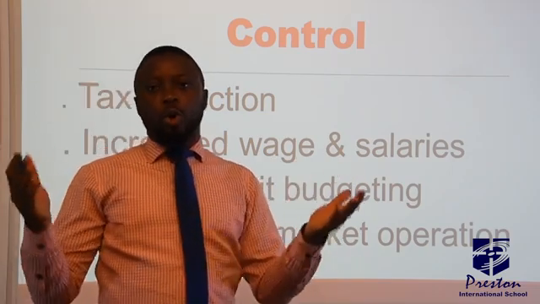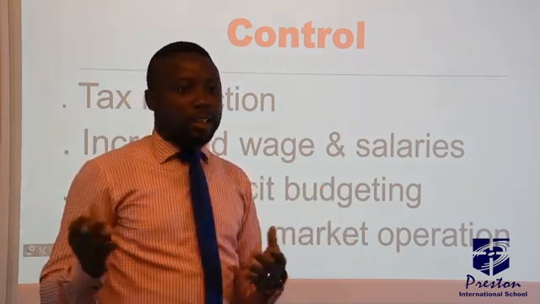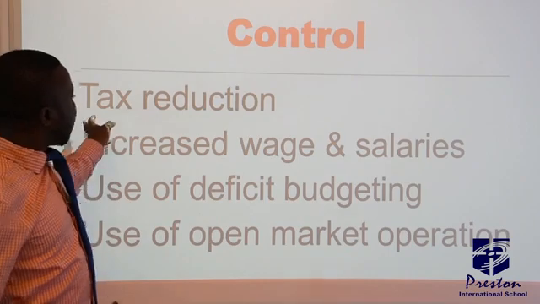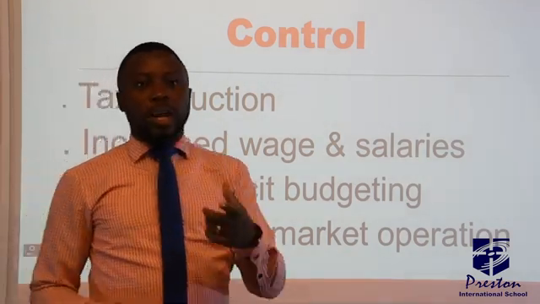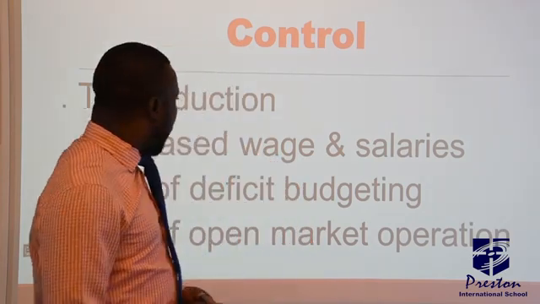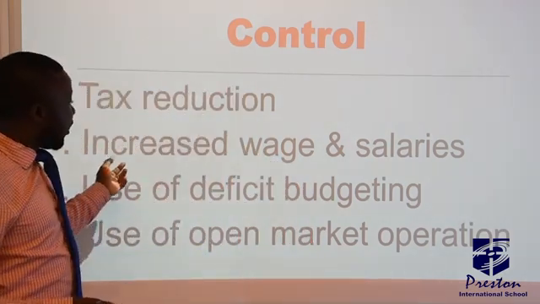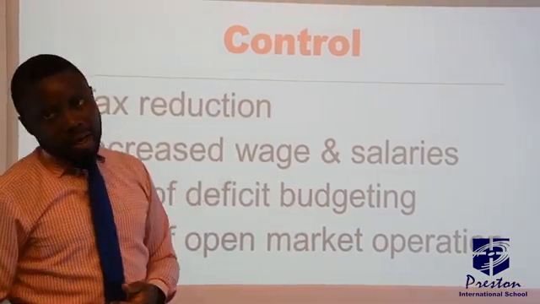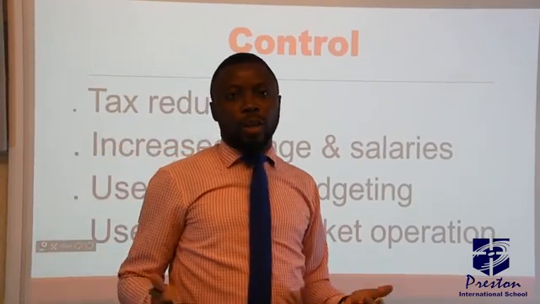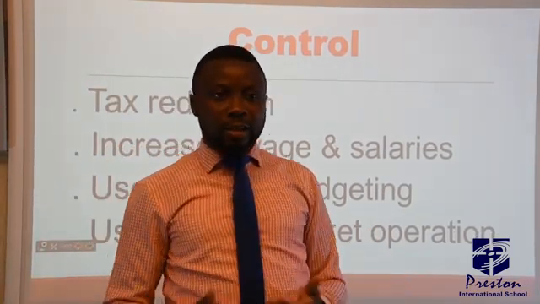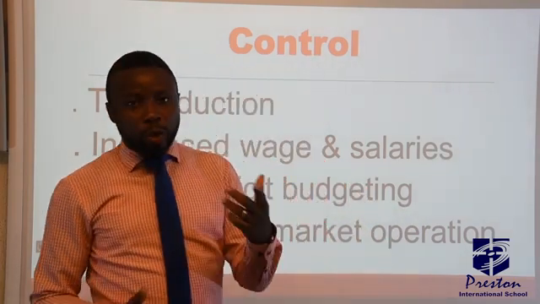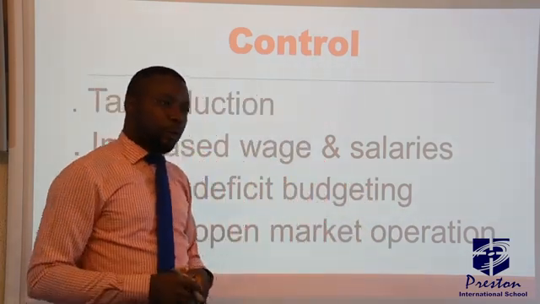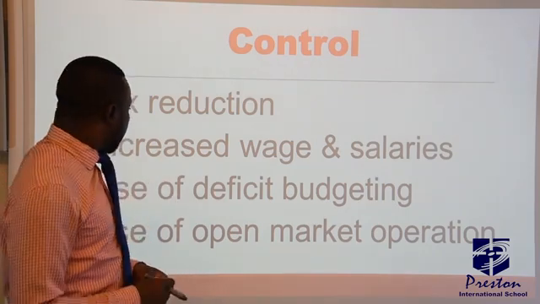How do we control a deflationary situation? Number one, tax reduction. Government can reduce tax on companies' profit as well as income of consumers. Number two, increase wages and salaries. Companies can as well increase the wages and salaries of workers so that it can boost the purchasing power, which also has the capacity to drive up the prices of goods and services.